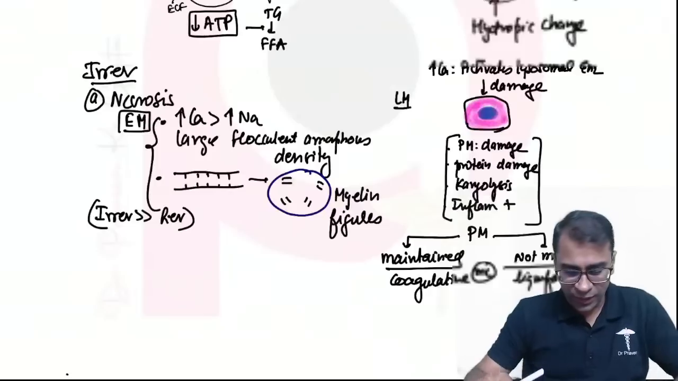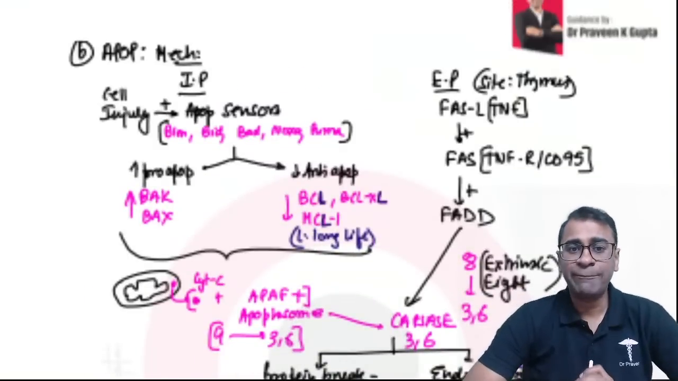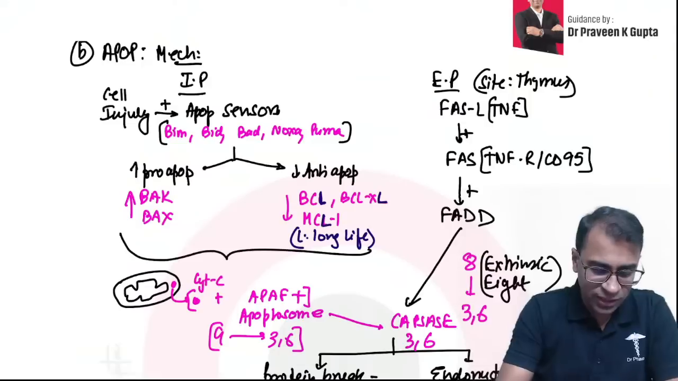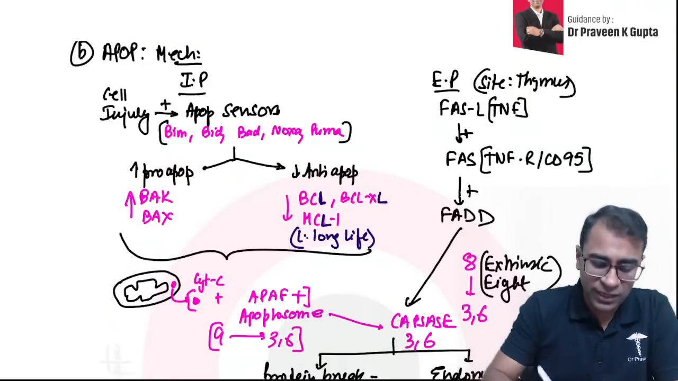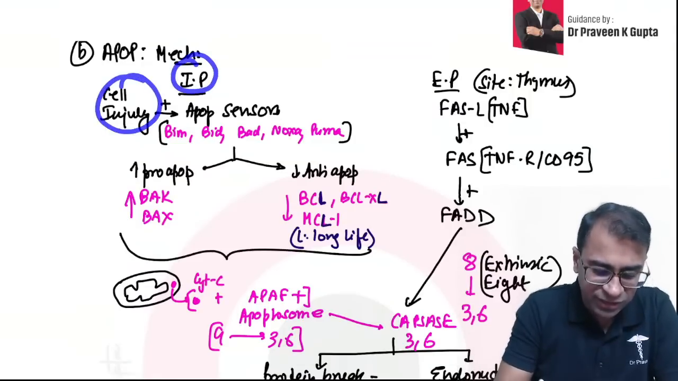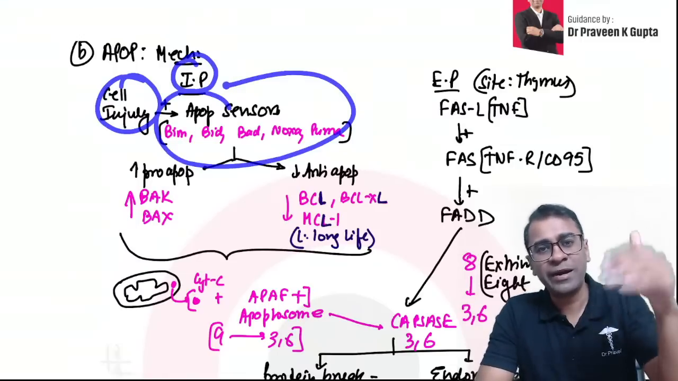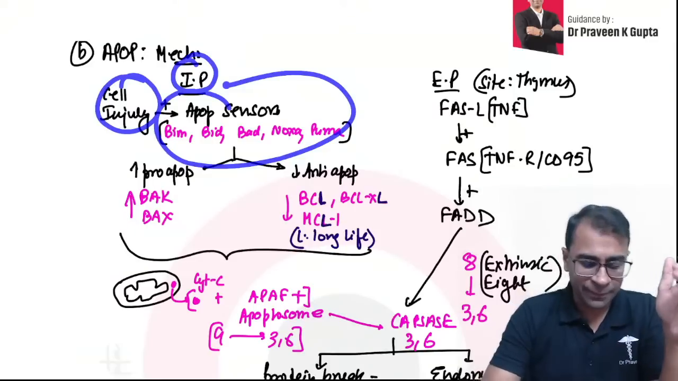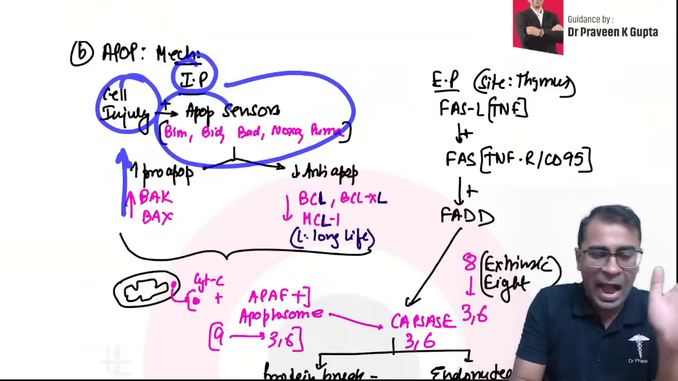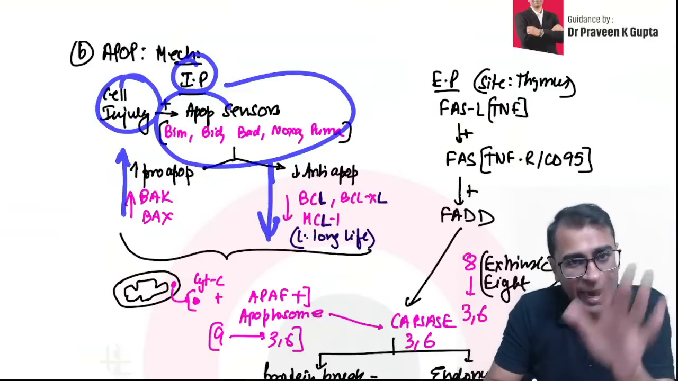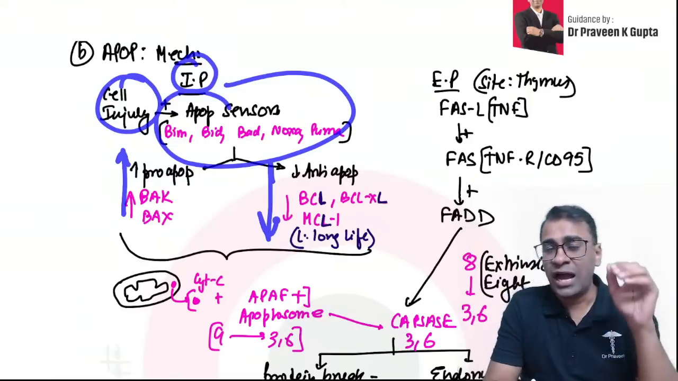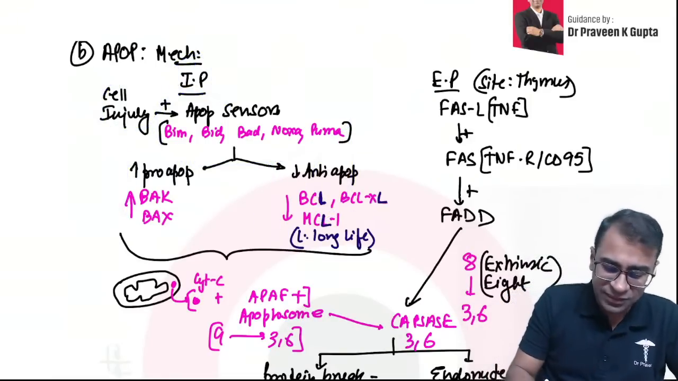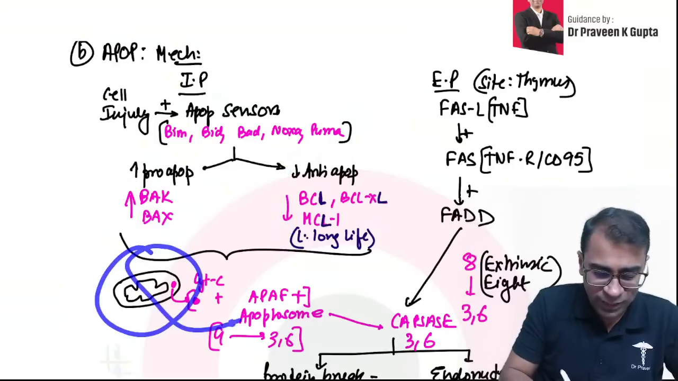Okay, chalo. Now we move to the topic of apoptosis. What do you call it? Yes, programmed cell death. In the intrinsic pathway, any injury is sensed by BIM, BID, BAD, NOXA, PUMA. And what happens? They increase the pro-apoptotic genes and decrease the anti-apoptotic genes. How to remember anti? Letter L, L says long life.